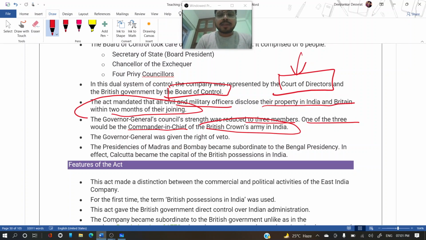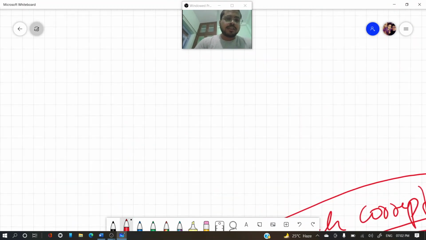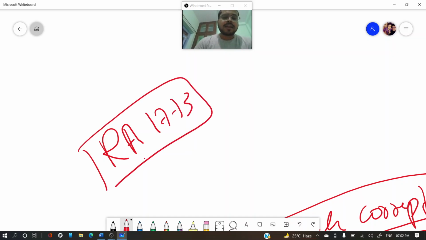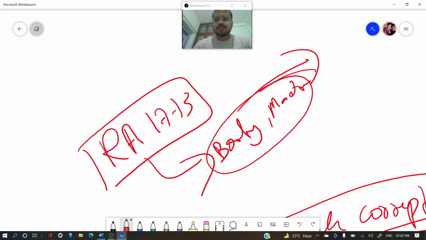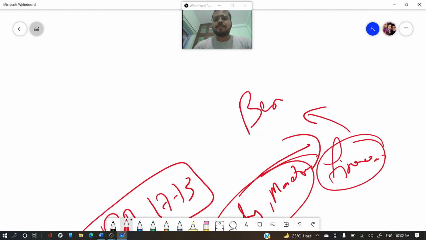The presidency of Madras became subordinated to the Bengal presidency in all affairs. Earlier it was financial only, like in the Regulation Act of 1773, Bombay and Madras came under Bengal for financial related matters. They had to take permission from Bengal.